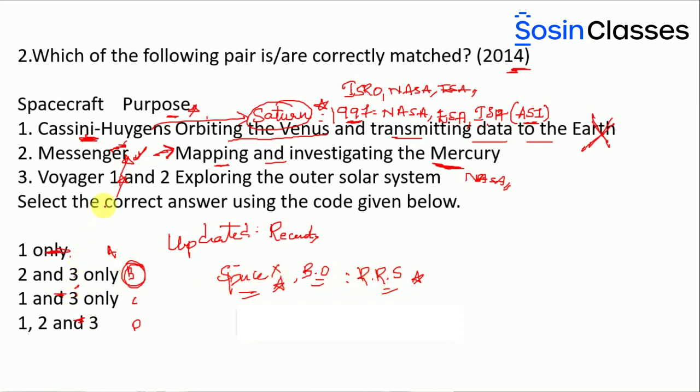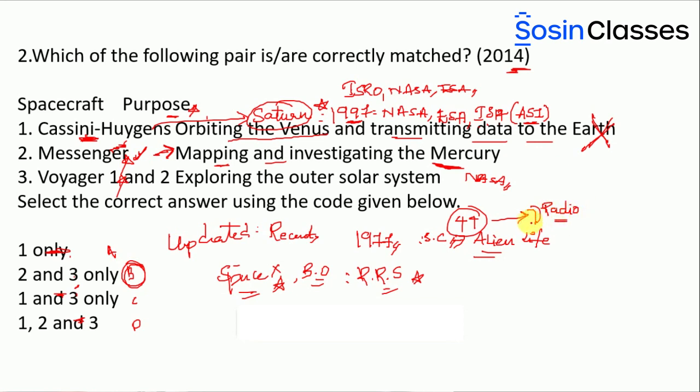Now look at the third option, Voyager 1 and Voyager 2. They were launched by NASA in the year 1977. So what are Voyager 1 and Voyager 2? Basically these are spacecraft that have been designed to find out the presence of alien life in the universe, or you can say in the solar system or in the galaxy. Today Voyager 1 and Voyager 2 have completed almost 45 years of traveling, and they have almost traveled out of the solar system, and still they are sending data to the Earth through radio waves.